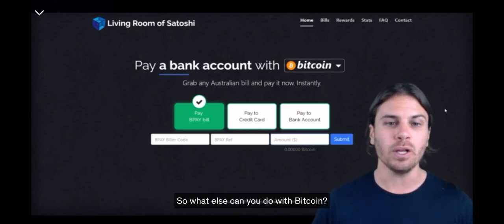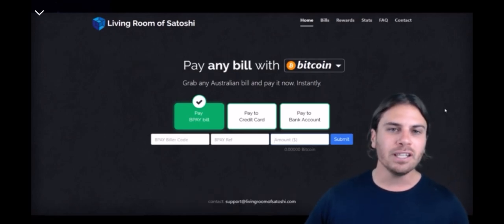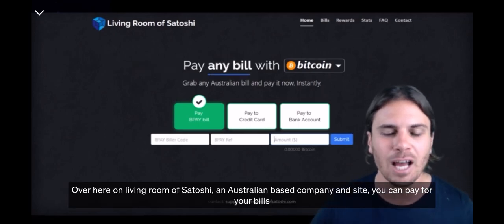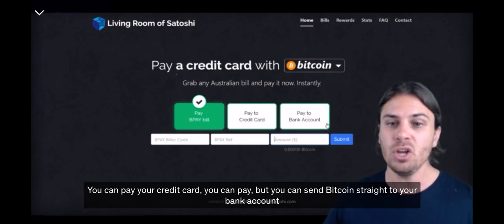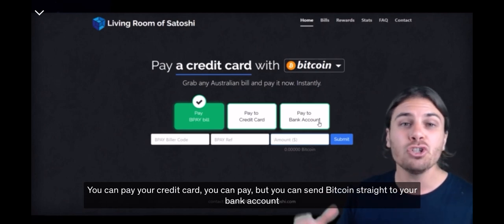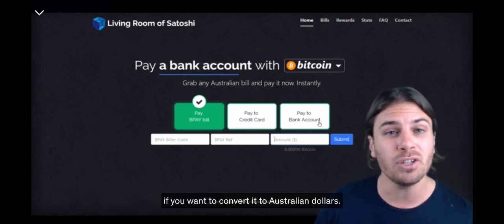So what else can you do with Bitcoin? Well, you can pay your bills with it. Over here on Living Room of Satoshi, an Australian-based company and site, you can pay for your bills using Bitcoin with BPay. You can pay a credit card. You can send Bitcoin straight to your bank account if you want to convert it to Australian dollars.